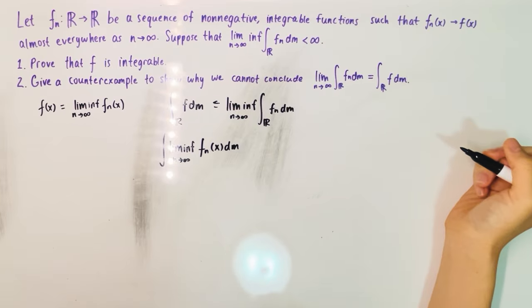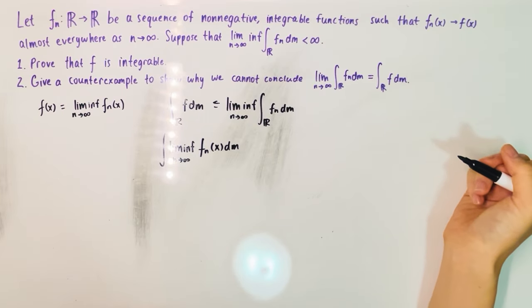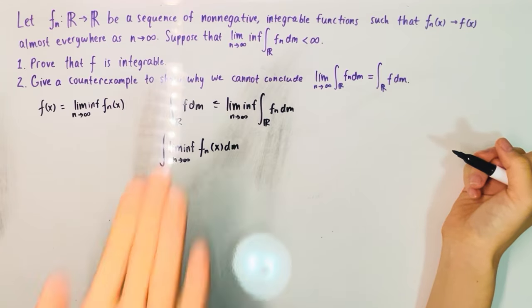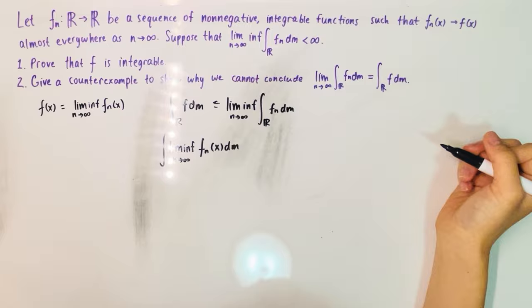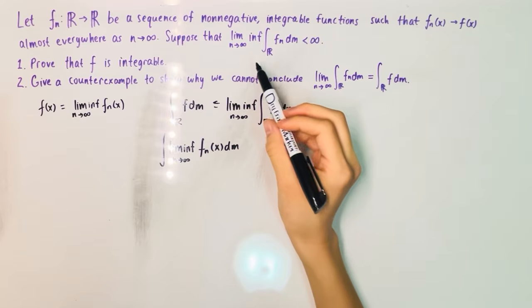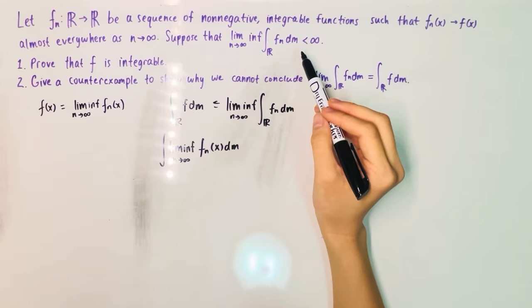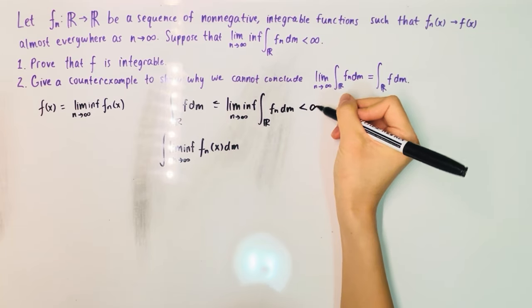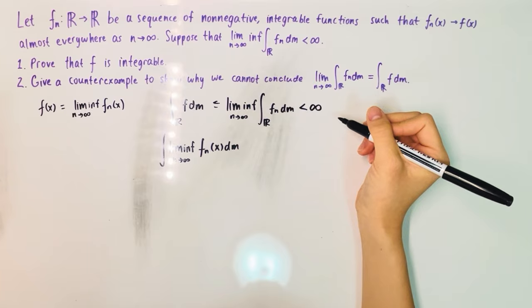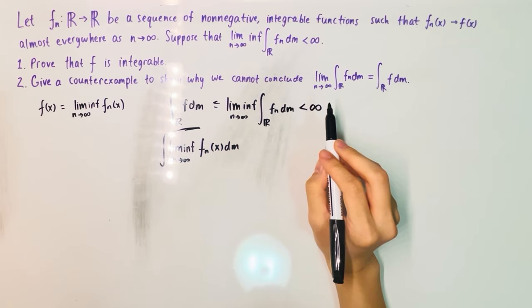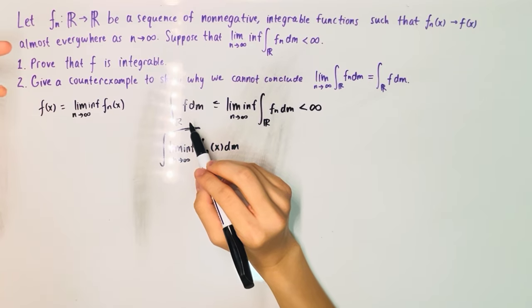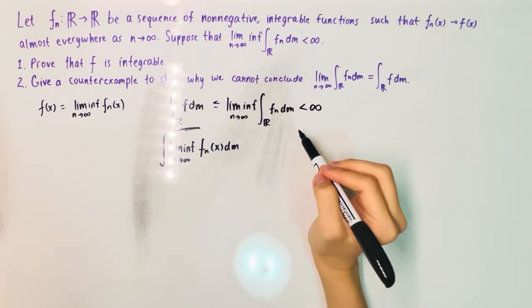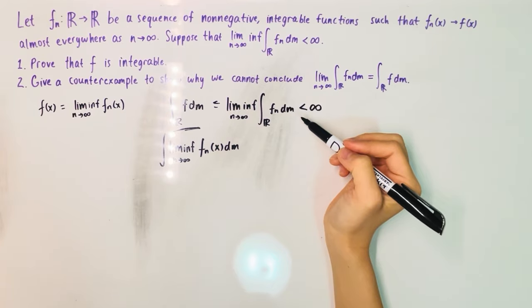Okay, so how do we prove that f is integrable? Remember that when the integral is finite, that means it's integrable. So we have that, given the lim inf of the integrals of f sub n dm is less than infinity, right? We automatically will have a bound for our integral as well. And since f is the pointwise limit of measurable functions, it's measurable. Its Lebesgue integral is non-negative, and because f is non-negative, it's defined.